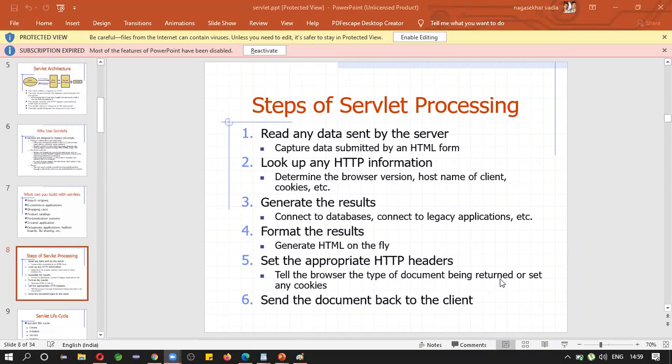You may return an HTML document or Excel, PDF, or image, depending upon the application. If you want to generate a report, what kind of document will you prefer? Mostly either PDF or Excel sheet. You cannot display reports using text format, right? Send the document back to the client.